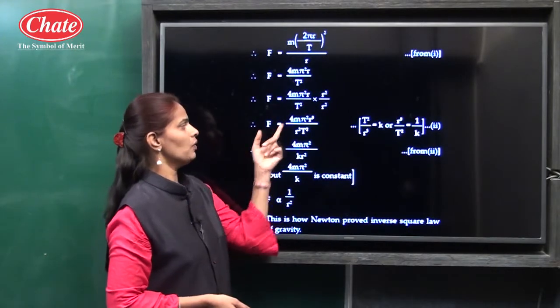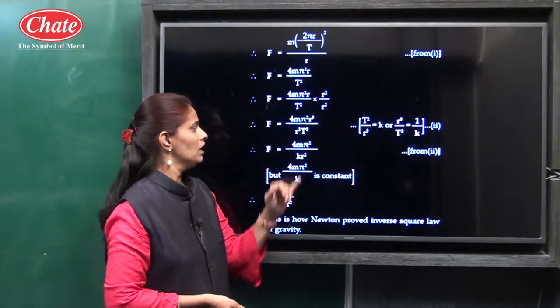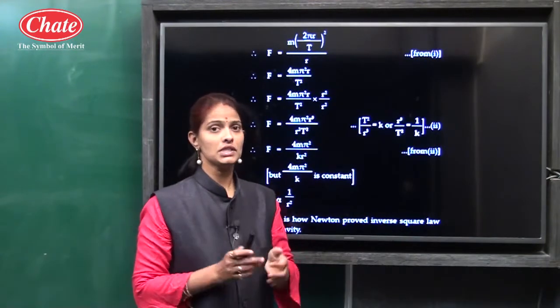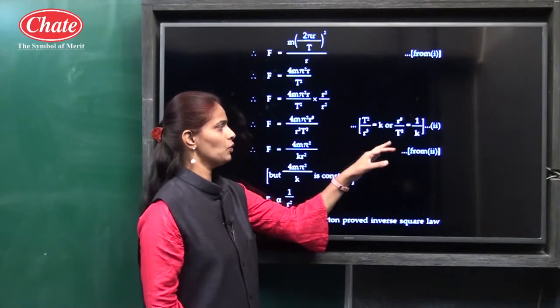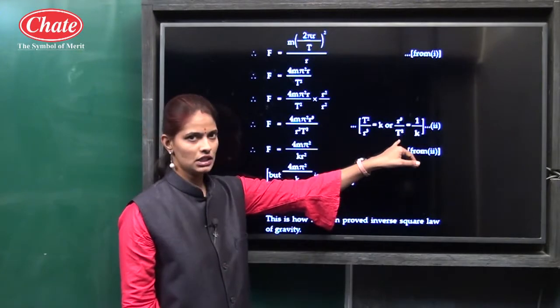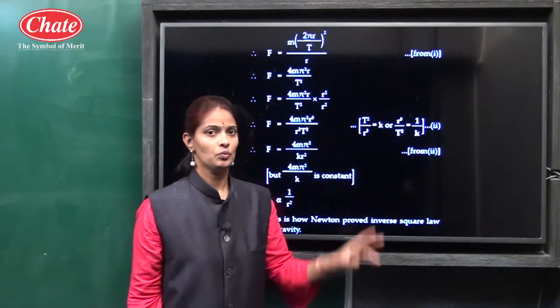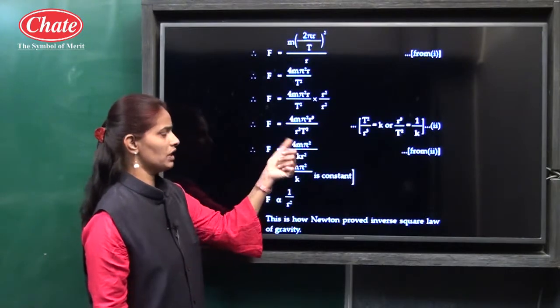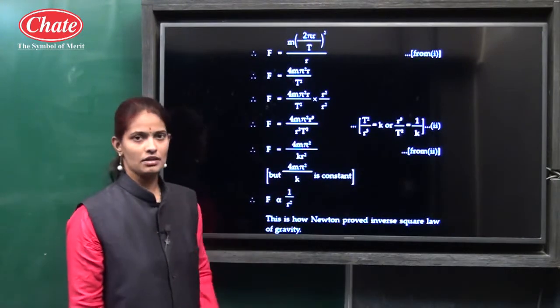So F is equal to 4m pi square r cube upon r square T square. Here we know, according to Kepler's third law, T square upon r cube is equal to k, or r cube upon T square is equal to 1 upon k. So put this value 1 upon k into this formula: F is equal to 4m pi square upon k r square.